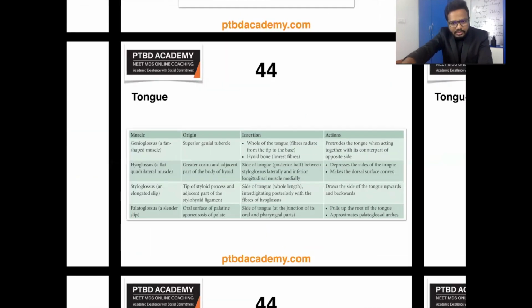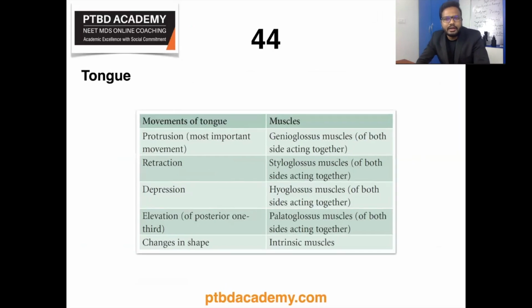Now let's move on to the specific movements of tongue and the muscles which are affecting those movements. So protrusion of tongue, genioglossus muscles, both sides. Retraction of tongue, styloglossus muscles, both sides. Depression of tongue, hyoglossus muscles of both sides.